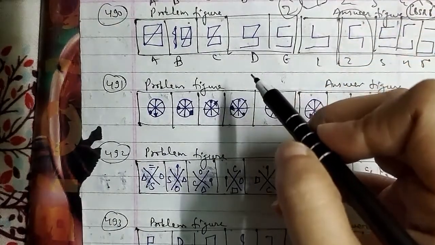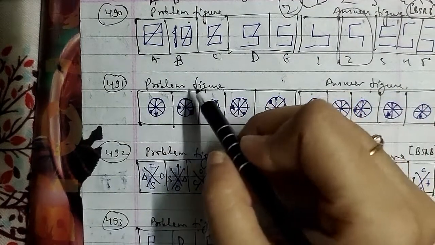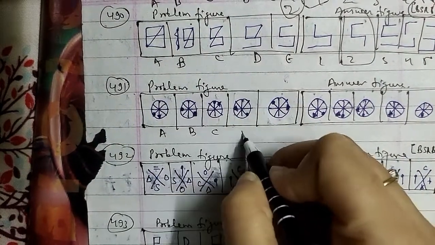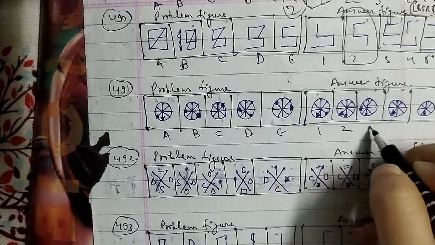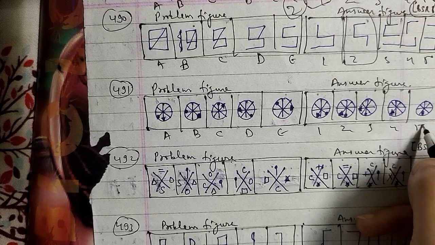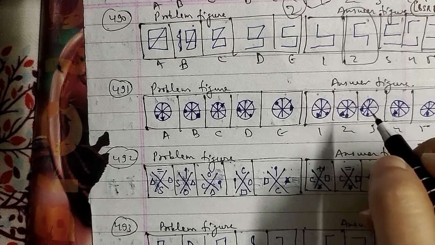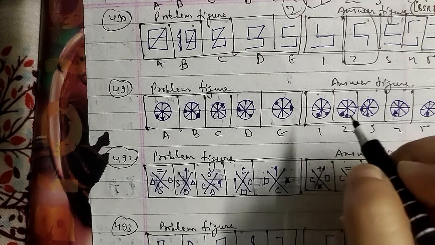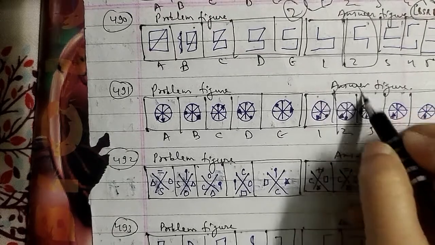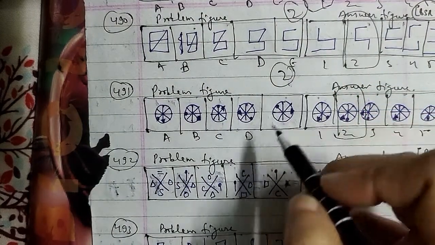Let's go ahead with another one, the 491st question of the session. These were the problem figures and these were the answer figures, named A, B, C, D and E, and 1, 2, 3, 4 and 5. Here the arrows move anti-clockwise 1, 2, 3 steps sequentially, while the dots move clockwise 1, 2, 3 steps sequentially. So after the E figure, the second figure will be the right answer for this question.